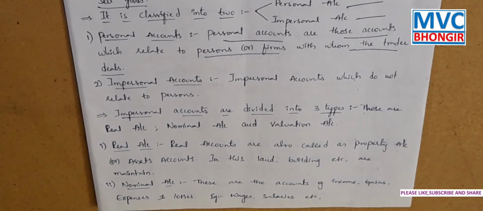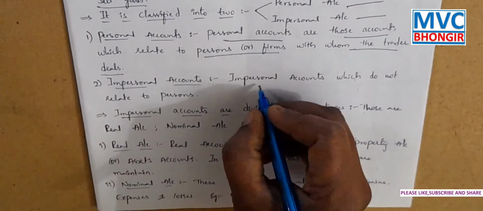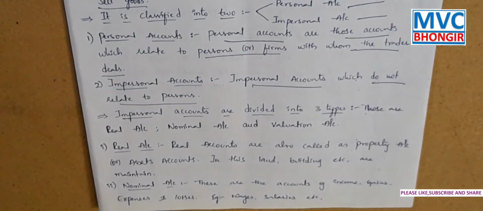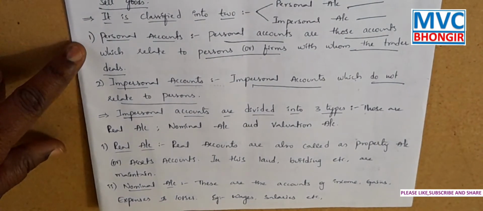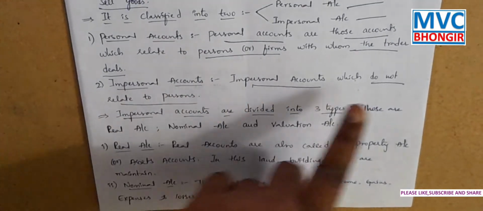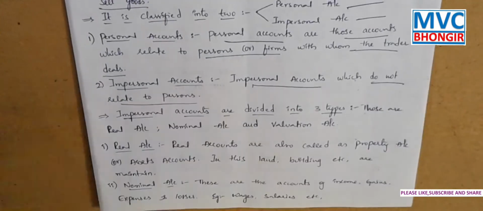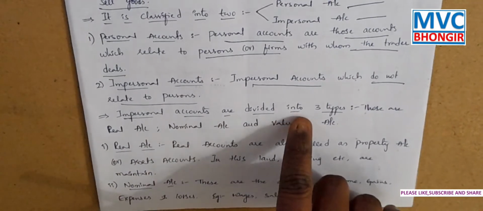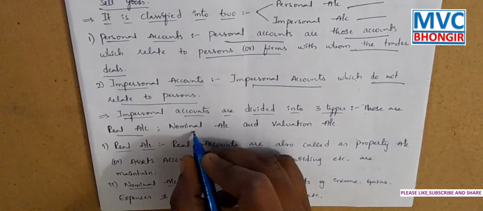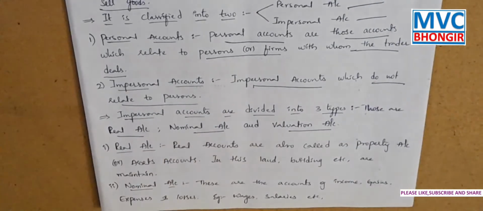Okay. Next, the second one is the impersonal account. Impersonal accounts do not relate to persons. Simply put, a personal account relates to persons, and an impersonal account does not relate to persons. Again, impersonal accounts are divided into three types, that is real account, nominal account and valuation account.